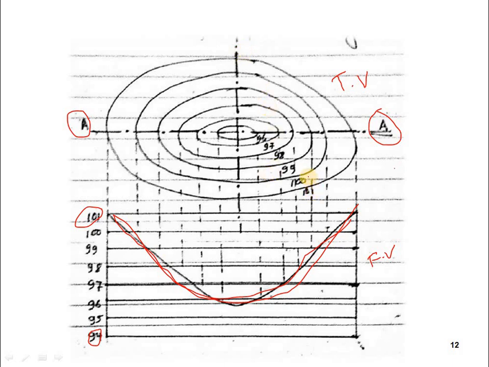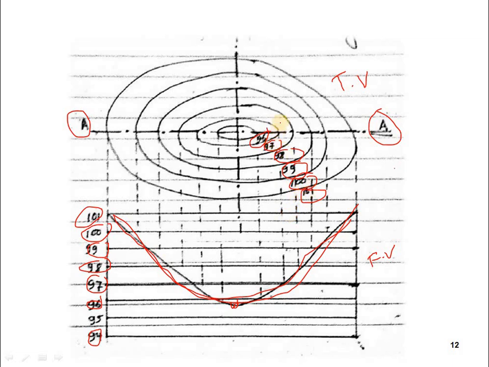We can write the readings here. Starting from this point, the center of the point, we started from 96, then 97, 98, 99, 100, and 101.